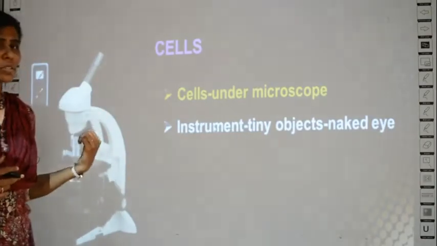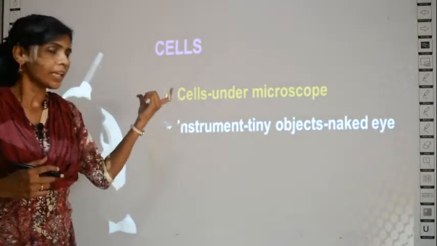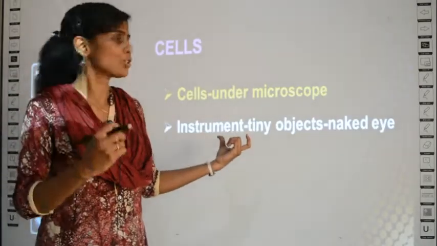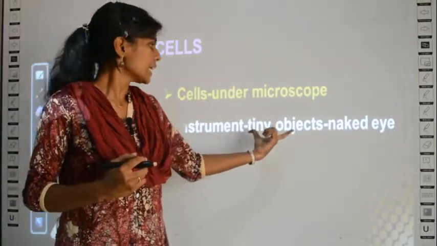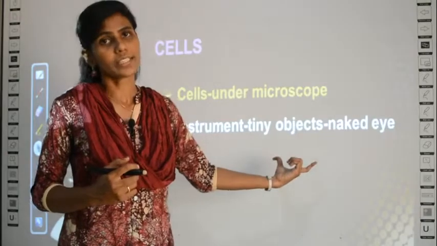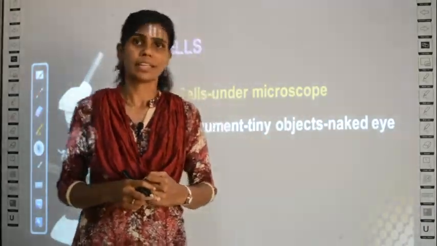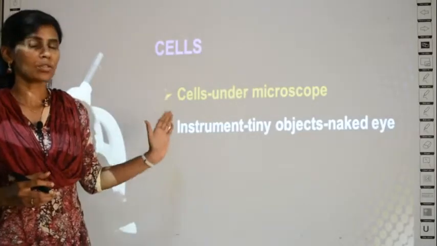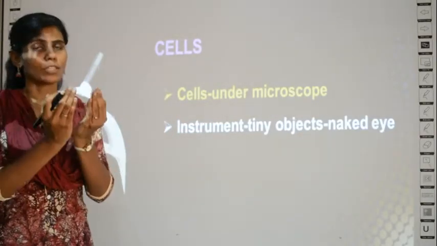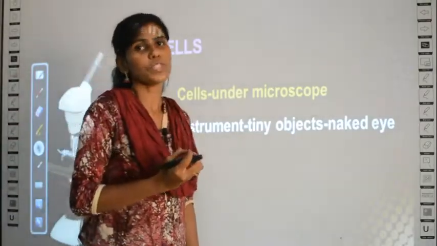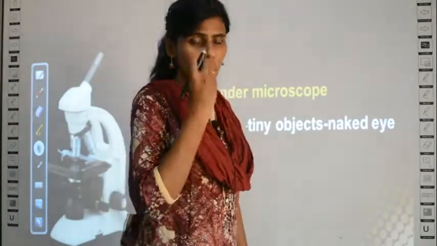What is a microscope? A microscope is a device or an instrument which is used to see very small objects which you cannot see with your naked eye.